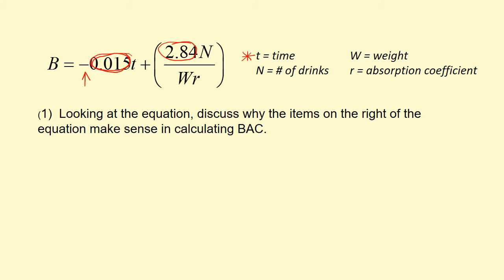Adding a bigger negative number to something means the end result is smaller. If you start with a positive number, the bigger the negative number you add to it, the smaller and smaller you get. So that makes sense, right? Because when t is bigger,